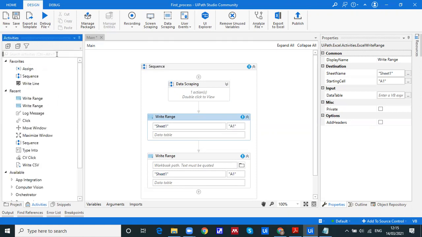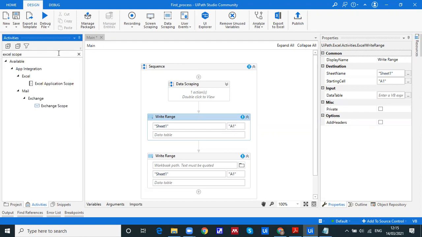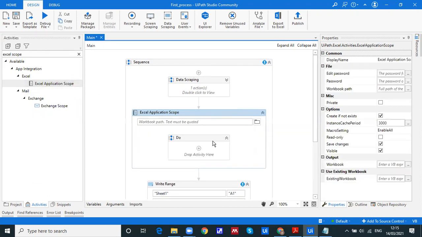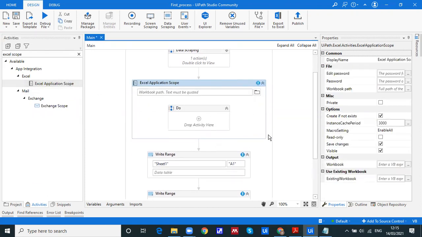So we have, let's say, Excel scope for that. Under this, I will drag this. This is one bucket where we need to put all the activities related to Excel. Let's say I want to read, write, do some calculation, do some processing. If you are doing multiple operations on a single Excel, then you are supposed to use Excel application scope.